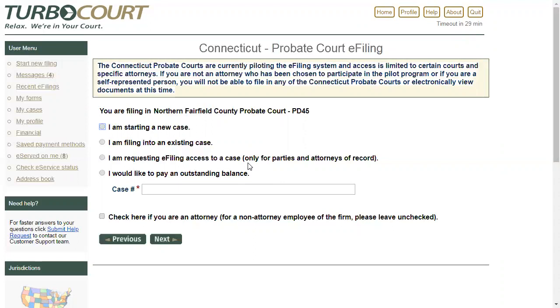And then the fourth choice is I'd like to pay an outstanding balance. And so as I mentioned, the court may from time to time send you an invoice. You'll receive it electronically. You'll be notified in TurboCourt. You'll be sent an email about it. You'll be able to look at that invoice right through TurboCourt, and then you'll be able to pay that invoice if you so choose, also through the system.